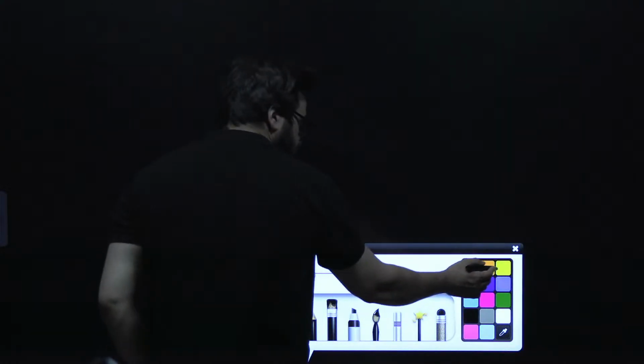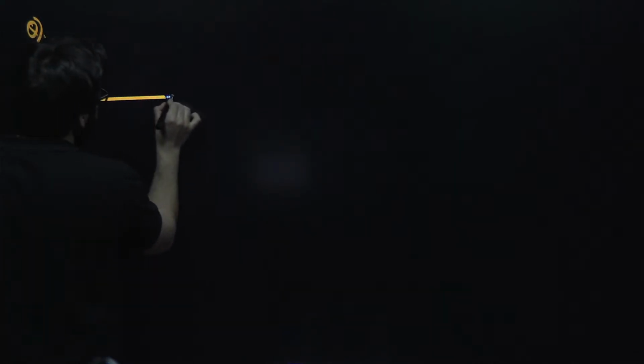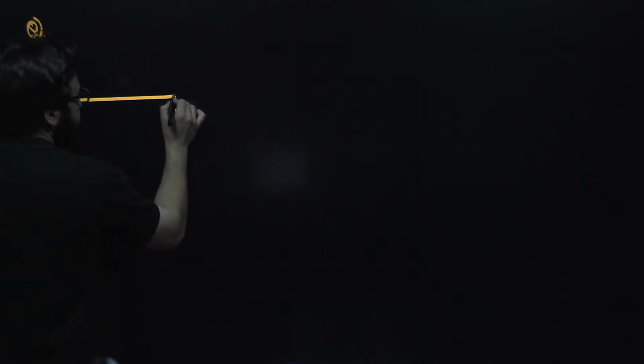Now, let me give you a question over here. The question is something like this. Let's suppose a basic question. We'll start with a basic question. Let's suppose a car started from A to B, and then the car traveled from B to C. This is 4 meters. This is 3 meters.